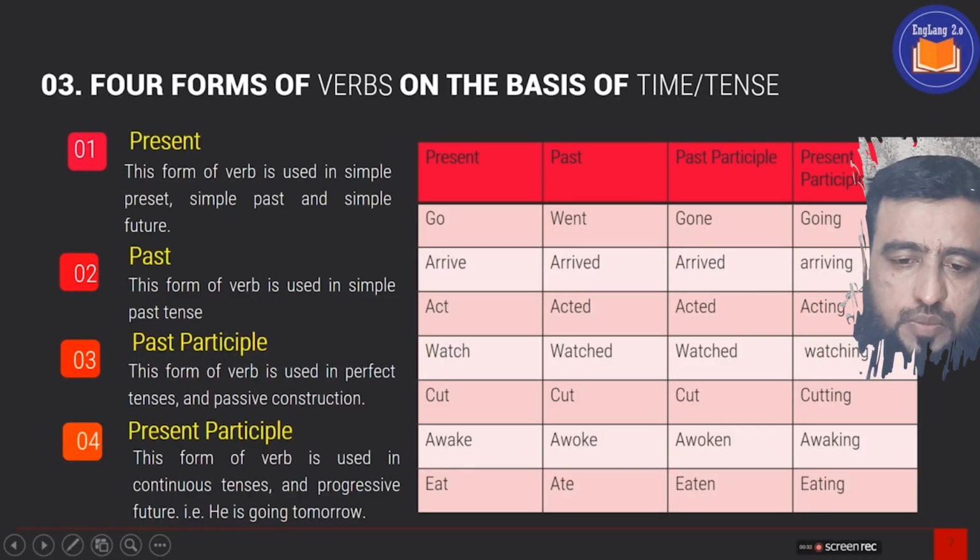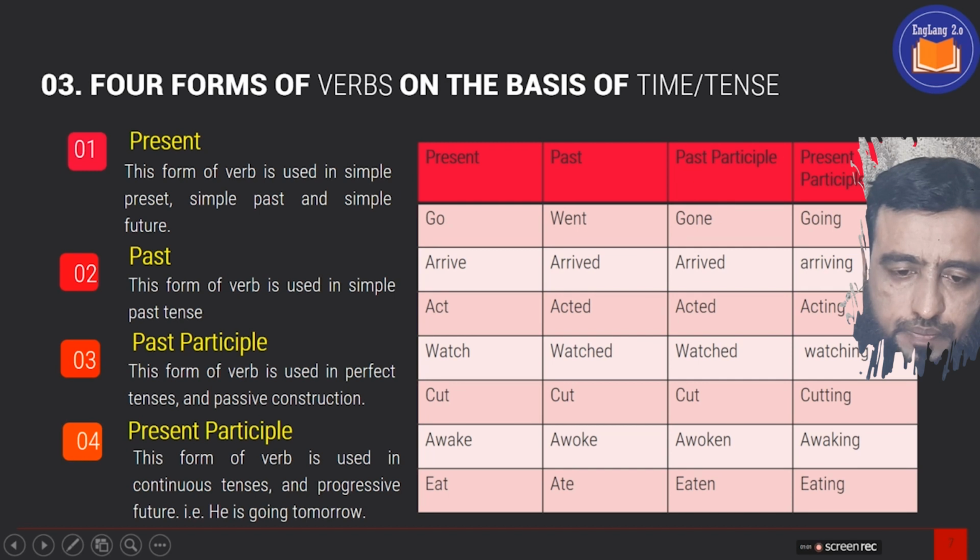We come to the third category of the forms of verb on the basis of the time and tense. We start from the four forms of the verb: the present form, the past form, the past participle form, and the present participle form. Now we learn how they are different from one another. The present form, this form of verb is used in simple present, simple past, and simple future.